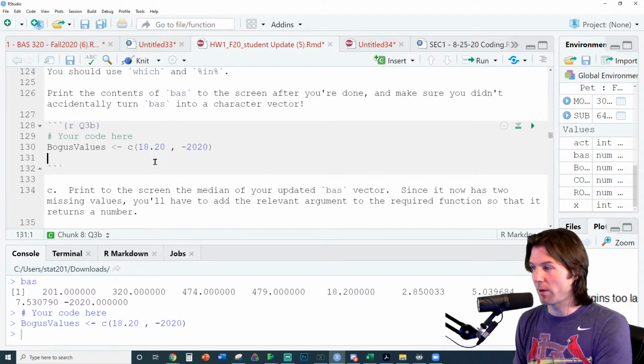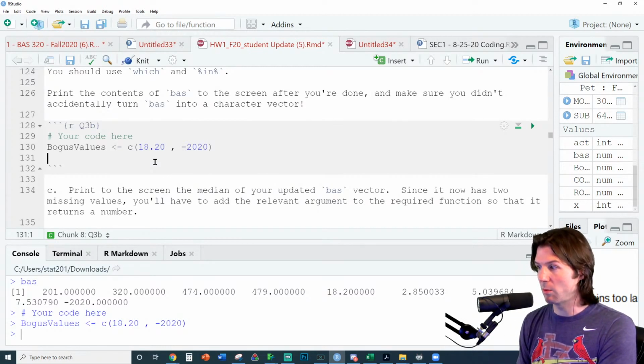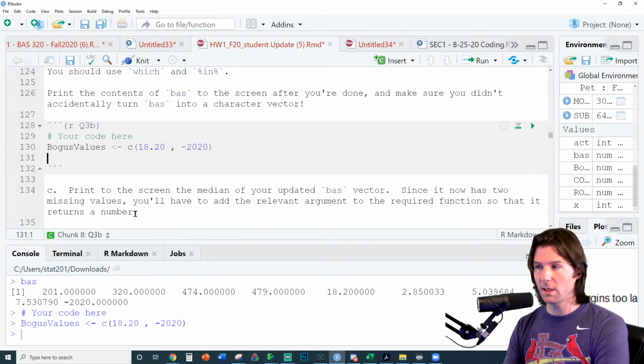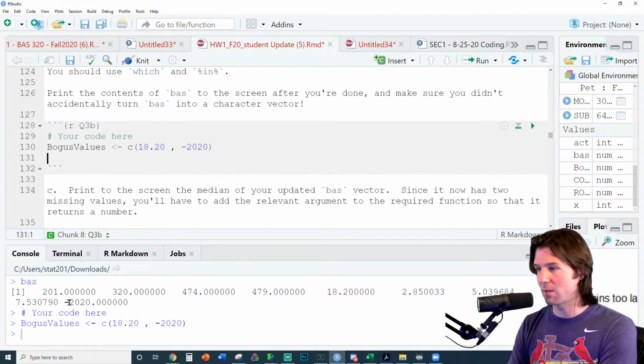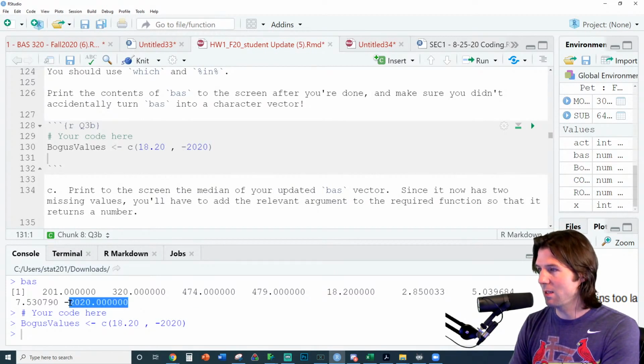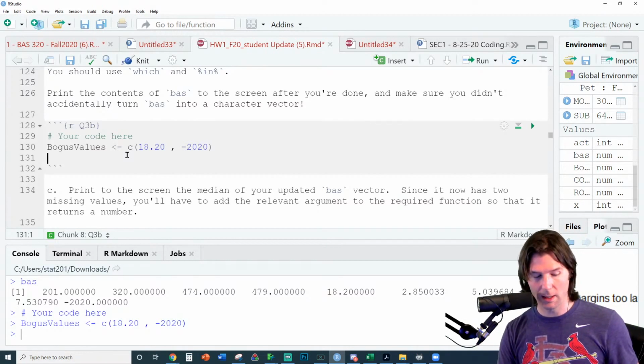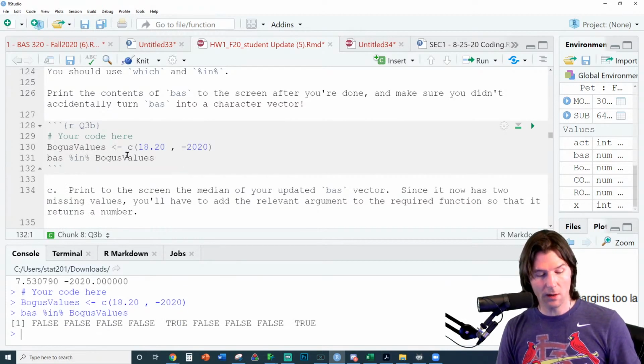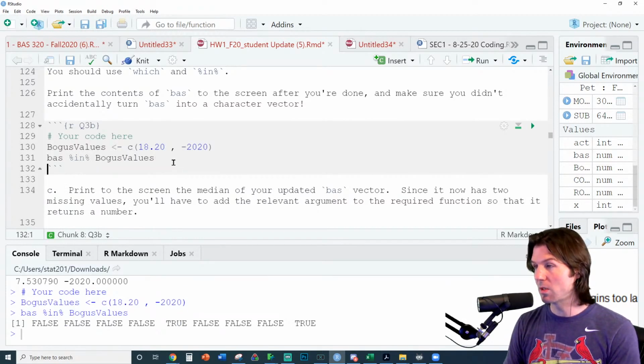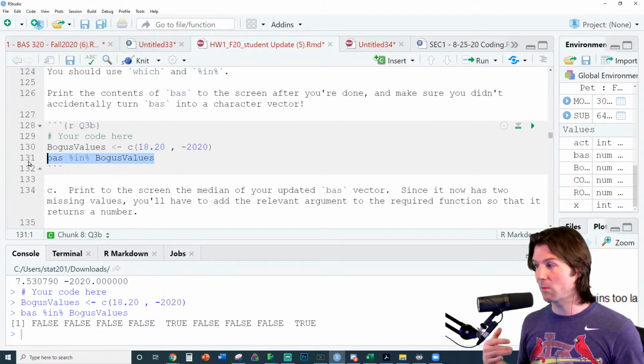So the bogus values right here are values that we want to replace. Now you could simply look at the vector and find where these are at. This is like position number 9, I think, and this is position number 5. And so we know what the code we want to return should return. We want it to return 5 and 9 because it should identify whether the values in BAS are contained in the bogus values. So notice how this returns falses and trues, but then what do I put this inside of to make it return the positions, which actually you don't need to do for this.